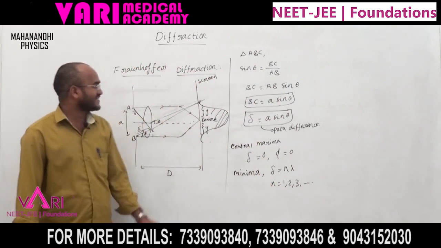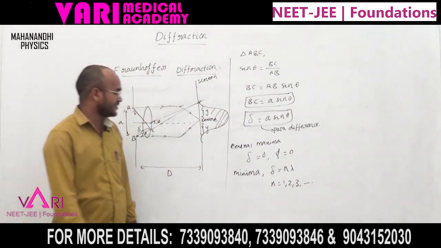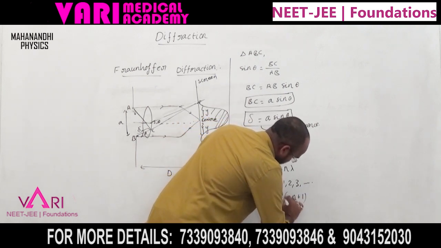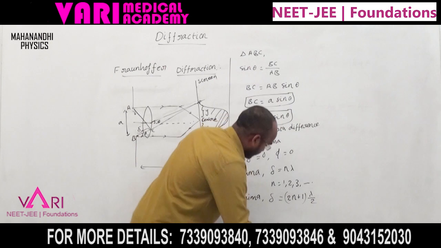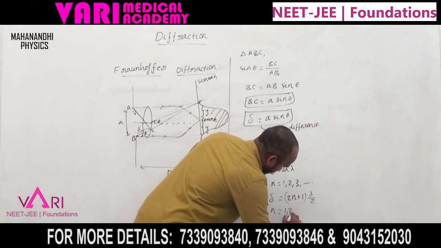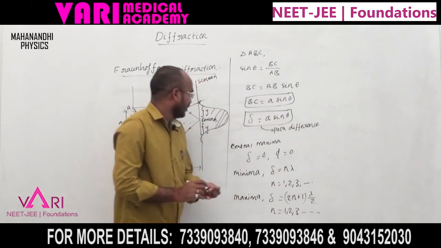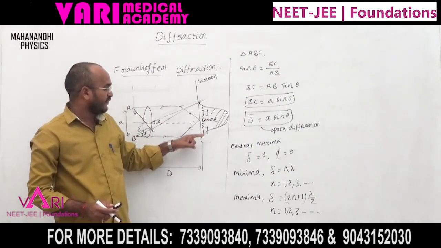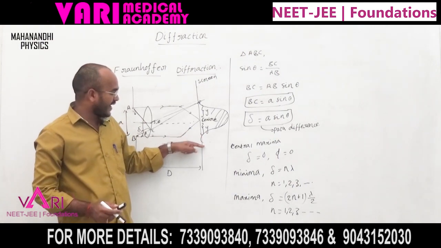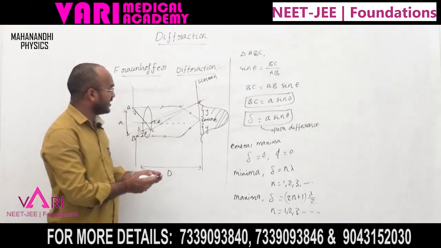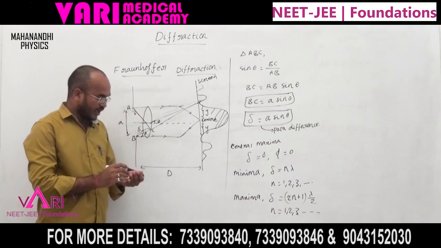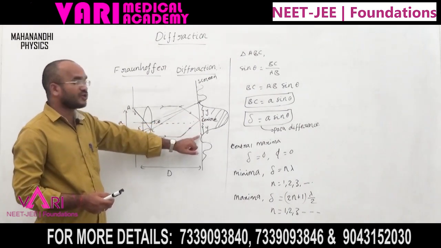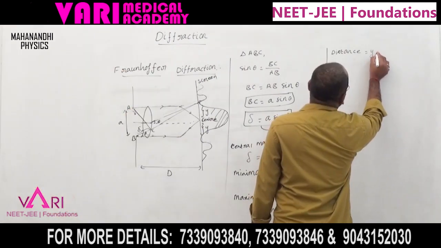For the secondary maxima, the path difference is equal to (2n plus 1) lambda by 2, where n equals 1, 2, 3 and so on. The intensity varies continuously, with the first minima after the central maximum. Now I want the distance y from the center to the central maxima.